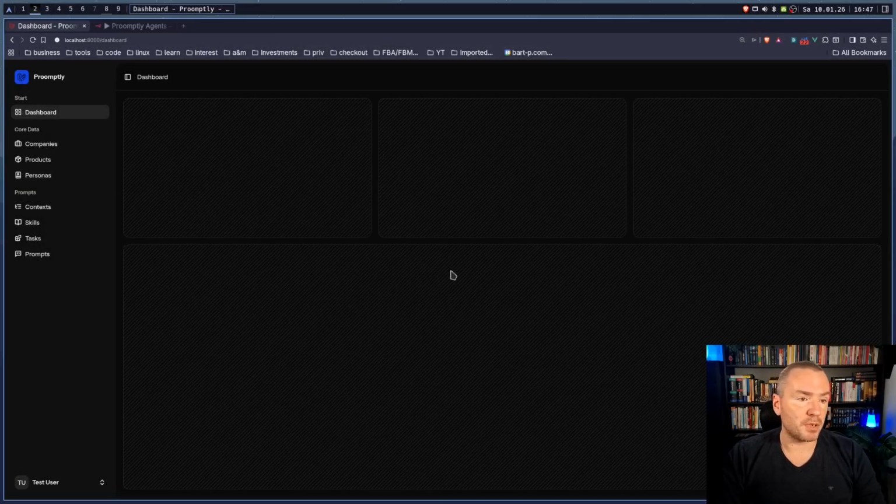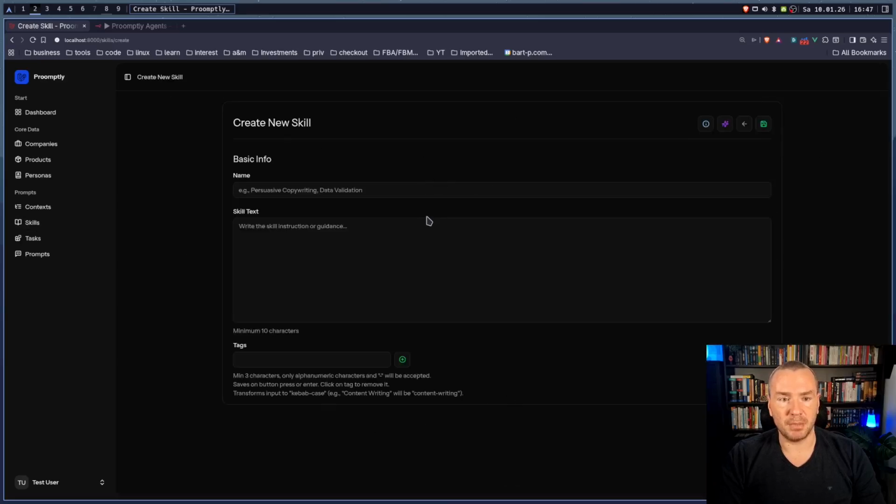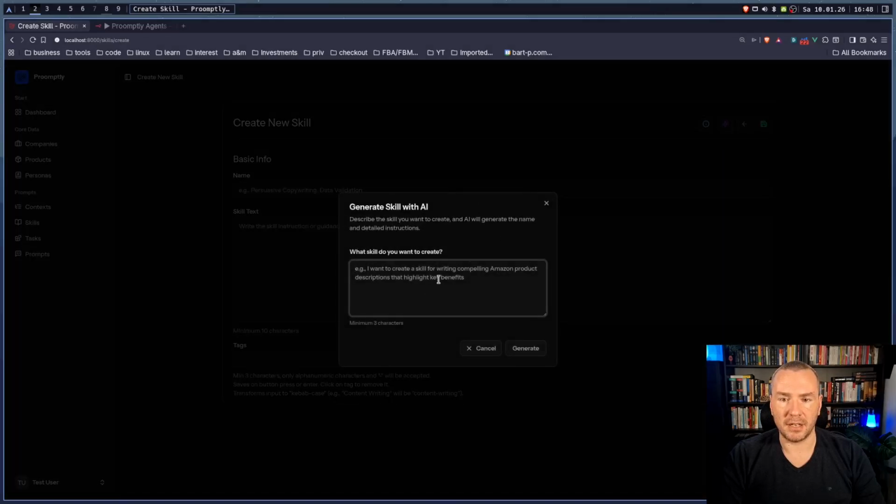Back in the app, the dashboard still has some placeholders, not so important for now. Skills is a very simple table. If we go to add skill, we get a very simple form. What is interesting about the form is this button here, generate with AI. If we press this one, we get this field to type in our topic. What will actually happen in the background is that we will do a whole research about the topic that we write here. So we can be a little bit vague. We can write, I want to create an Amazon description. And that's already enough.